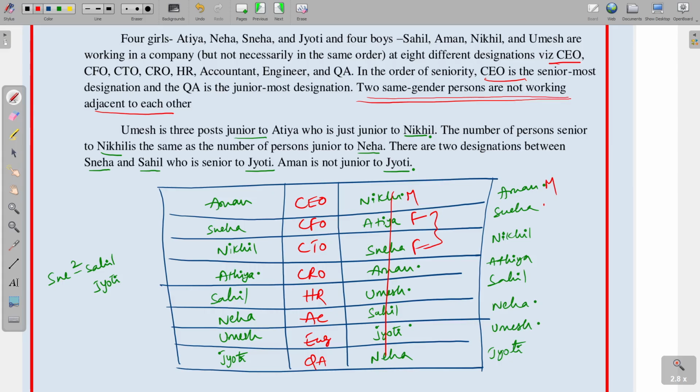Aman is male, Sneha female, Nikhil male, and Atiya is also female, and Sahil. So Sahil is male, and Neha is female, and Umesh is male, and next Jyoti is female. Okay, so Aman, Sneha, Nikhil, Atiya, Sahil, Neha, Umesh and Jyoti.